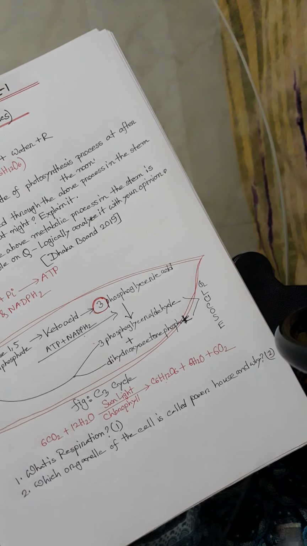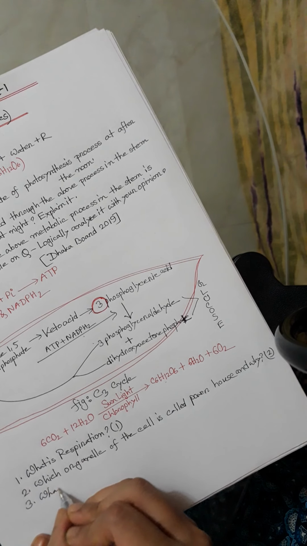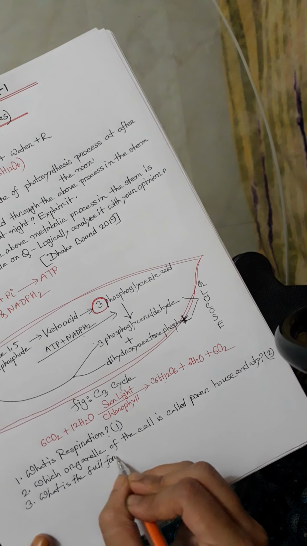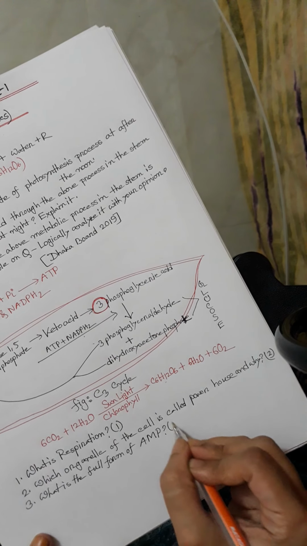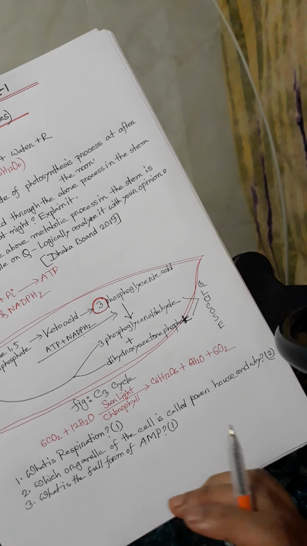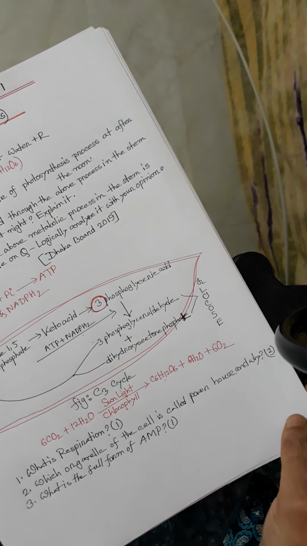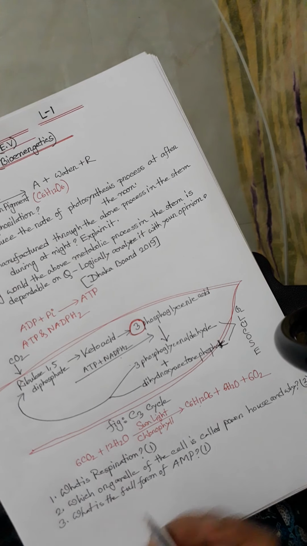And number 3, what is the full form of AMP? This is the question of 1 mark. The full form of AMP is adenosine monophosphate.